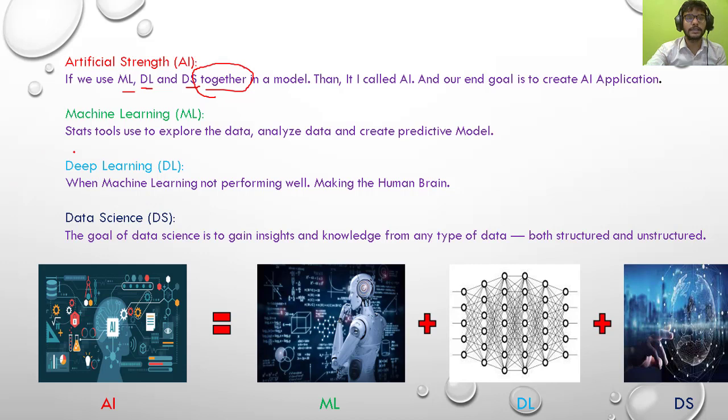Machine learning: what is it? It is a set of statistical tools used to explore data, analyze data, and create a predictive model. We use statistical tools such as mean, median, mode and covariance to analyze the data, see what the data says, and create a predictive model, which is used to predict the output.